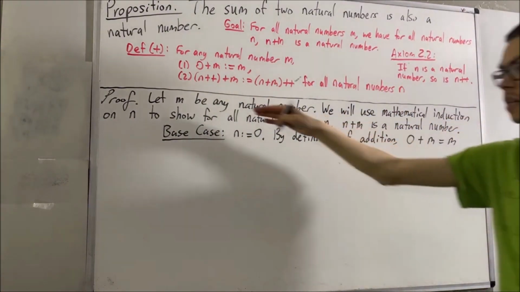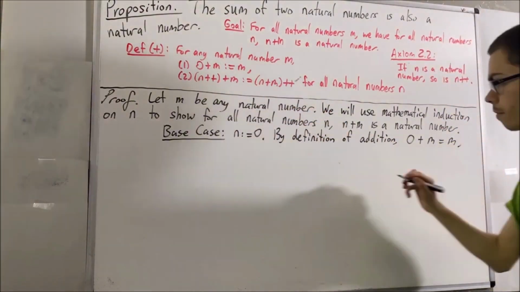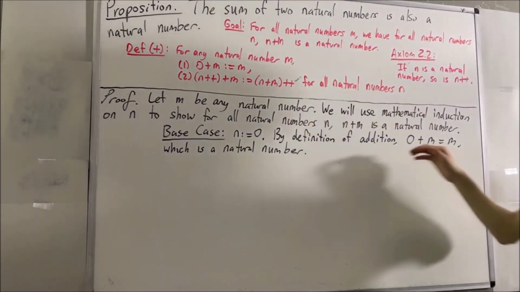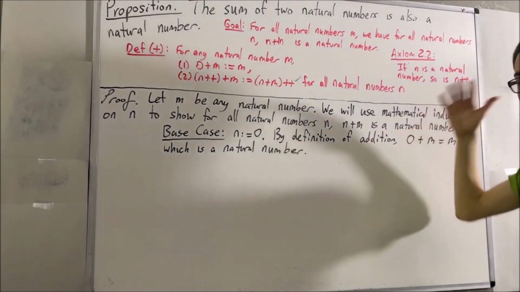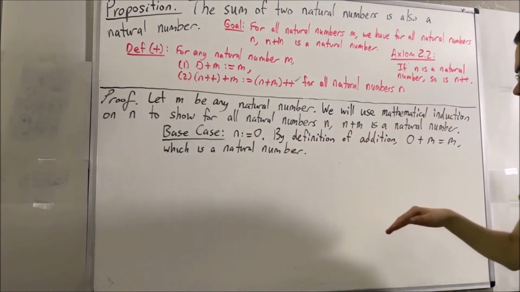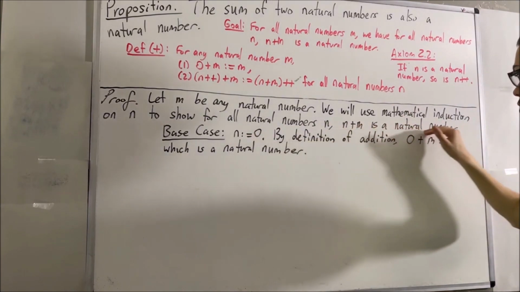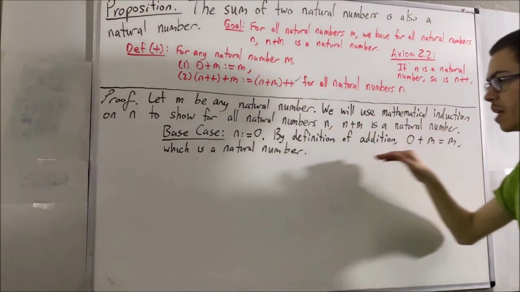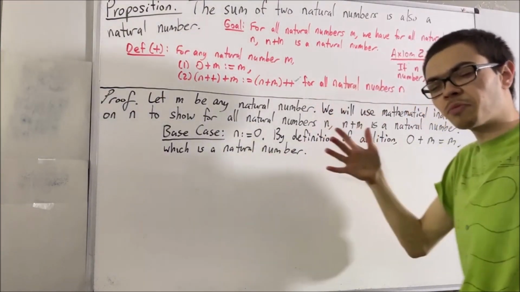And by our assumption, m is a natural number. So, 0 plus m is a natural number. And that's exactly what we wanted to prove in the base case, right? We wanted to prove that this is true in the case where n is equal to 0. Well, we did. We proved that 0 plus m is a natural number. So this completes the base case.